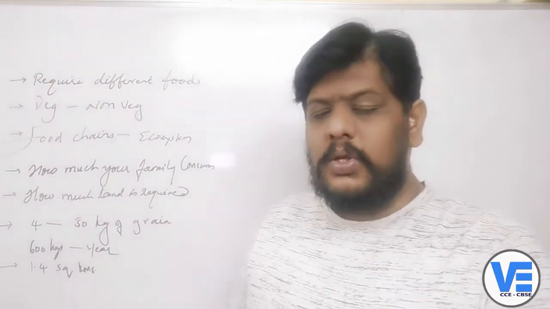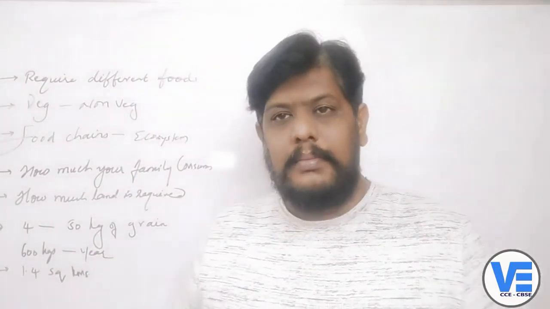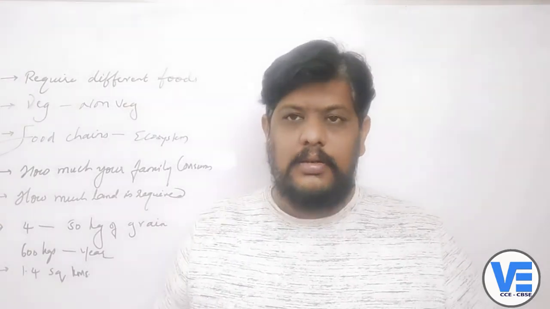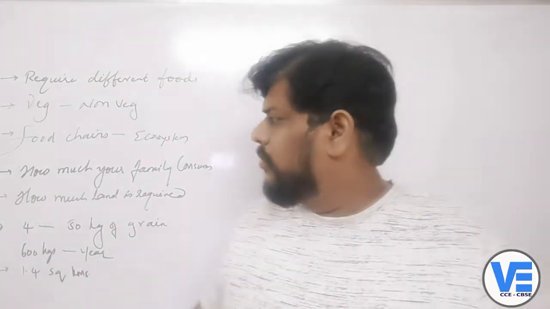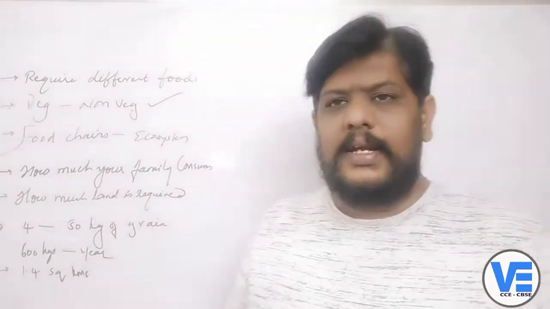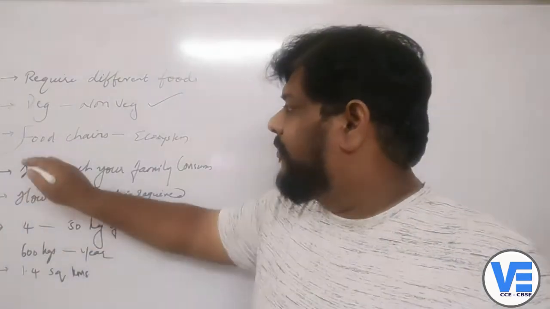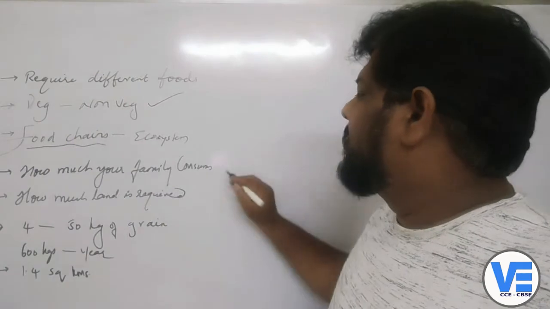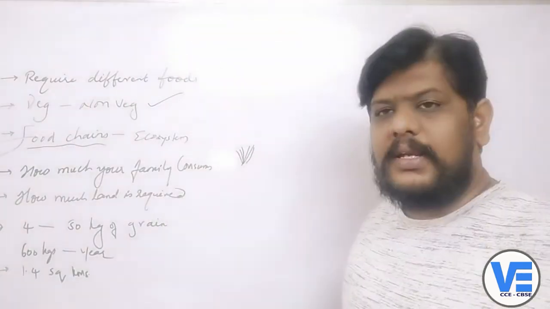And some people usually depend upon meat, eggs or chicken, or different non-vegetarian items. So whether they depend upon vegetarian or non-vegetarian items, as we have already studied in the food chains, now we'll try to draw a food chain here.